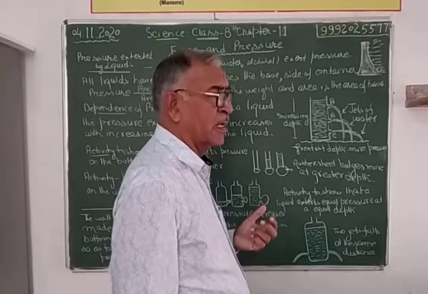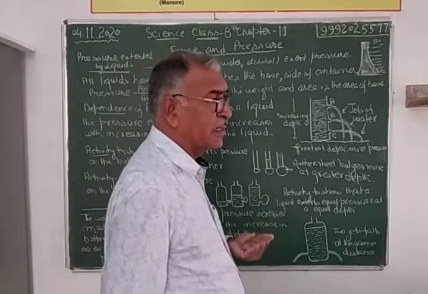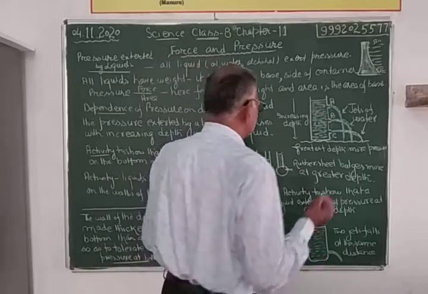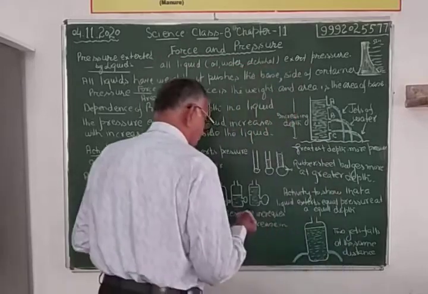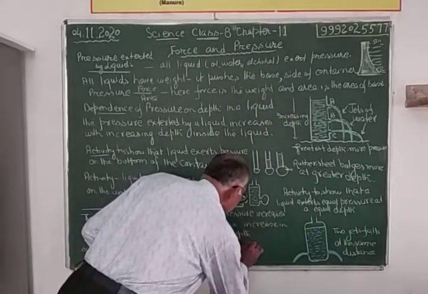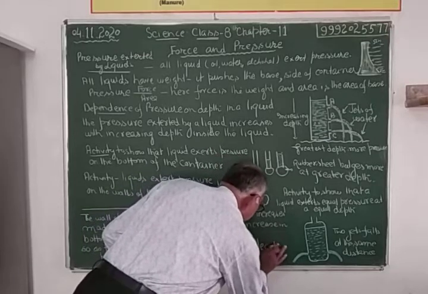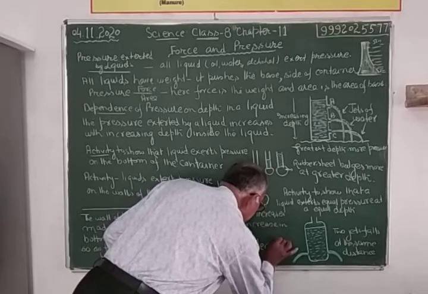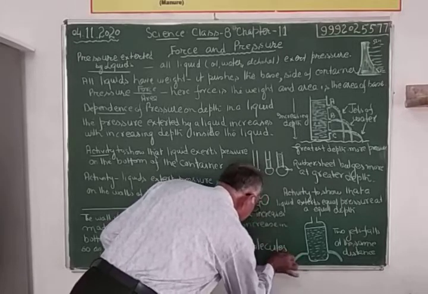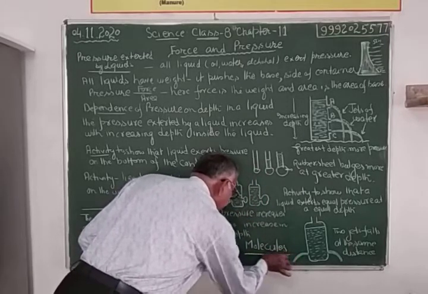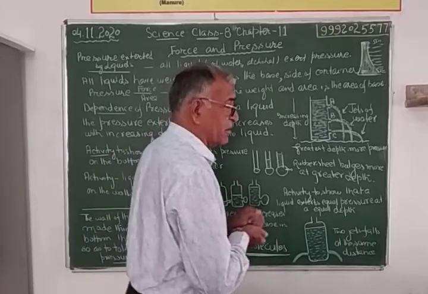All are gases. And gases are what? किससे बनी होती हैं? They are made up of molecules.